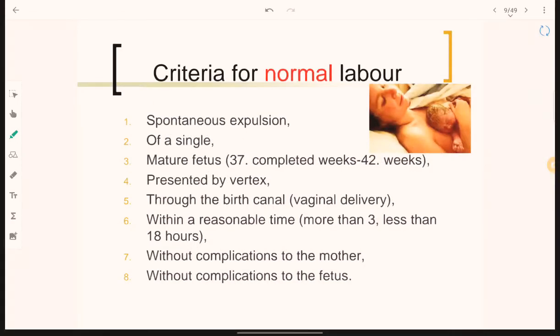Criteria for normal delivery: spontaneous expulsion of a mature fetus presented by vertex through the birth canal within a reasonable time, more than 3 and less than 18 hours, without complications to the mother and without complications to the fetus. There should be no complication to the mother or fetus in normal labor; this is the criteria for normal labor.